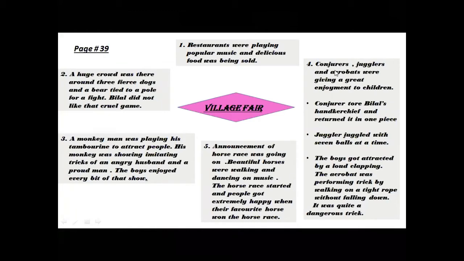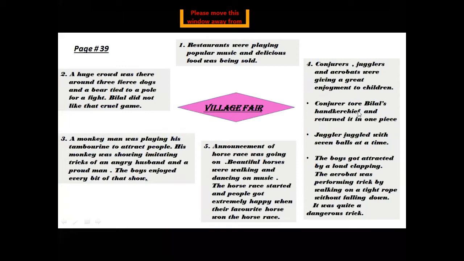Then the boys moved towards the conjurers and jugglers. Conjurers means people who show magic. So there was also a magic show, there was a juggling show, and there was an acrobat there. A conjurer is a person who shows magic tricks. A juggler is a person who plays tricks with objects in his hands. And an acrobat is a person who shows tricks of body balancing. So these things were of very great enjoyment for the children.